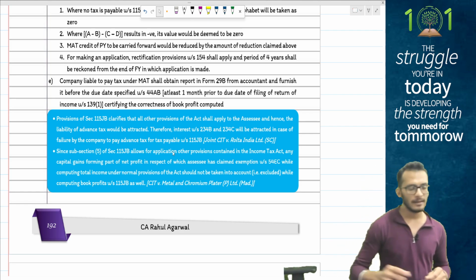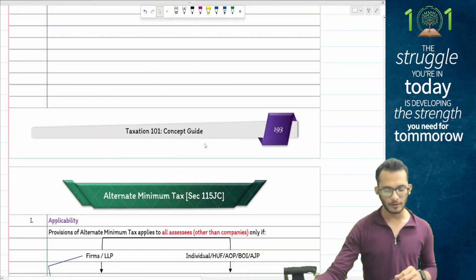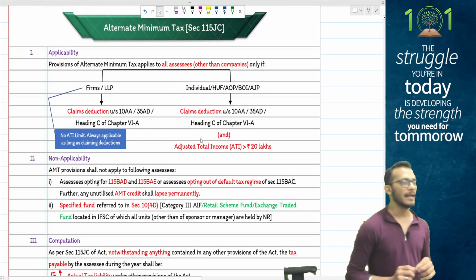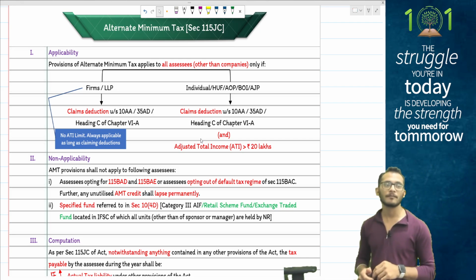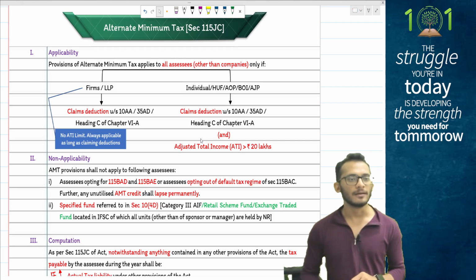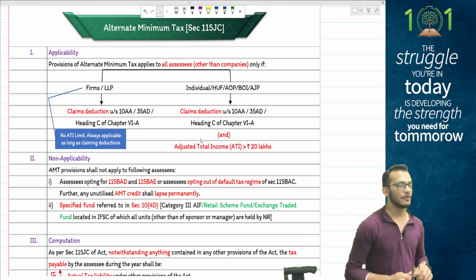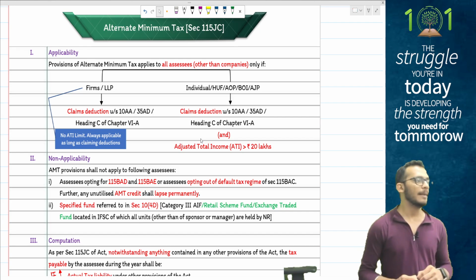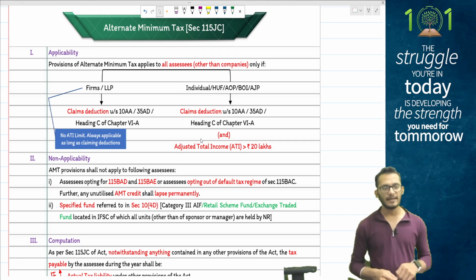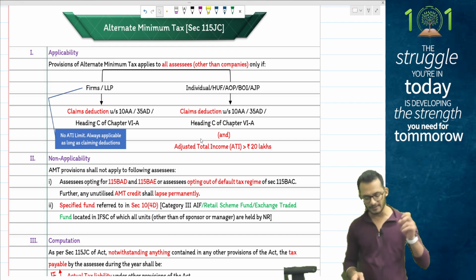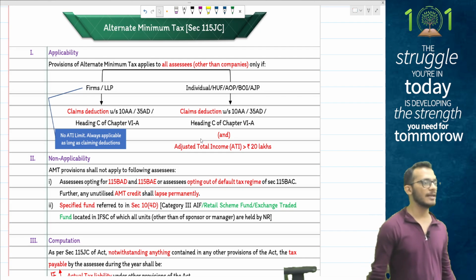Clear? Yes. Last topic for us, people, before we close for today, we are looking at what is called AMT. As much as MAT is applicable on companies, AMT is applicable on individuals, HUFs and firms. This section says AMT will again not apply if you're opting for default tax regimes. AMT provisions work a little differently from MAT, people.